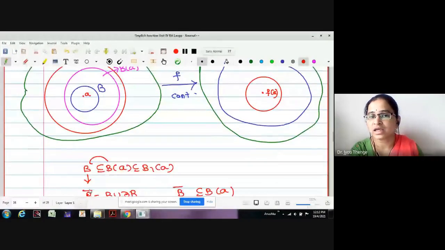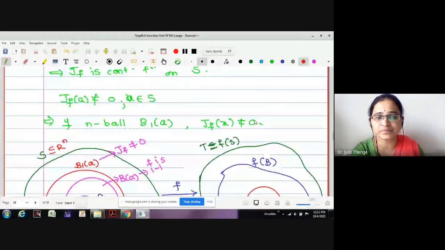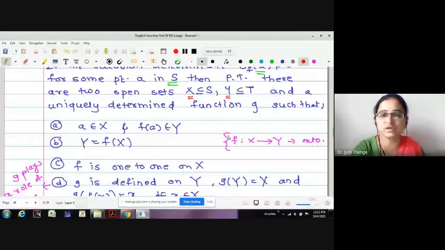Okay. Is this construction clear to everyone up to this? Okay. Now we are going to find out two open sets X and Y of S and T. Let us come to the statement. Our aim is to find two open sets X and Y which are contained in S and T respectively, which satisfy all these restrictions.